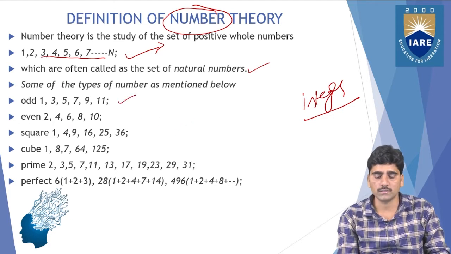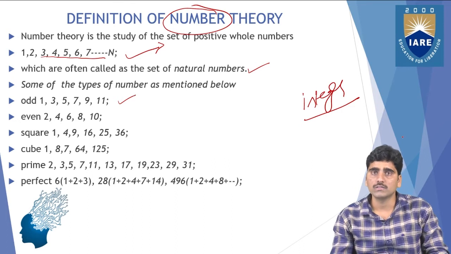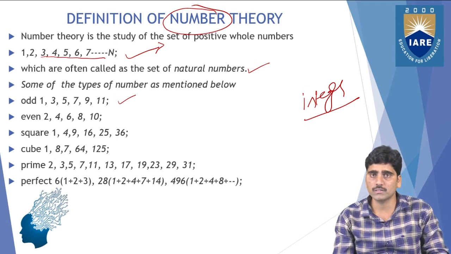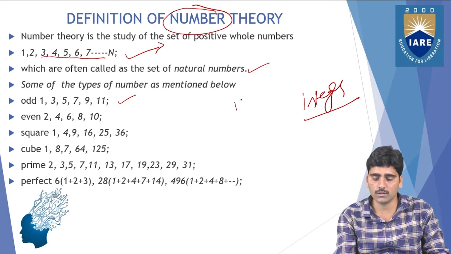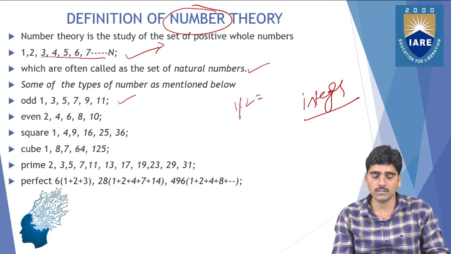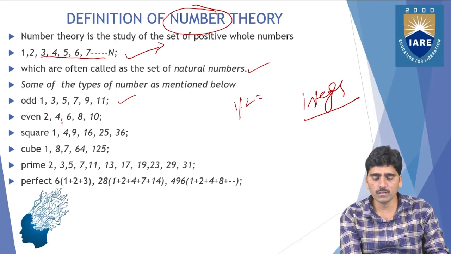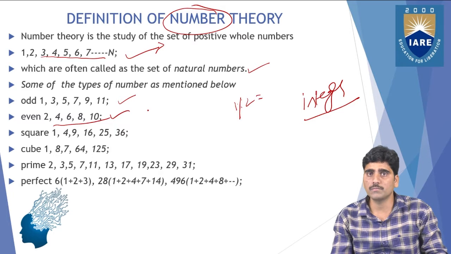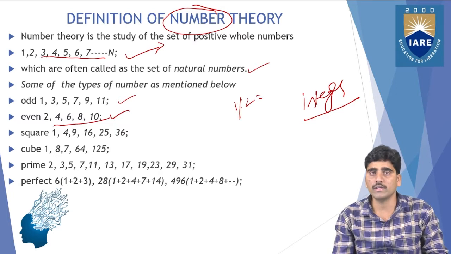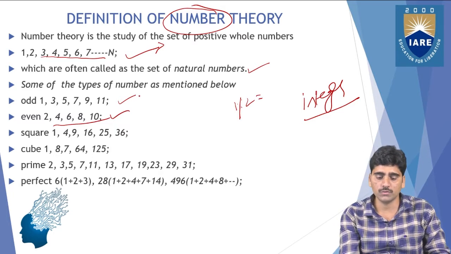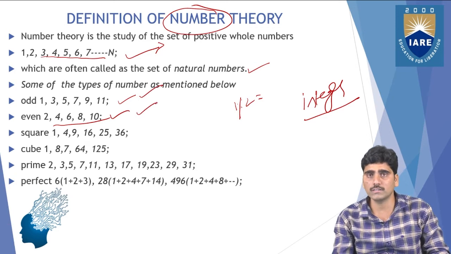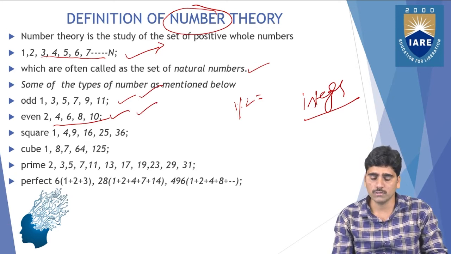First, odd numbers: 1, 3, 5, 7, 9, 11. These are odd numbers, which are not divisible by 2. For example, 1 is not divisible by 2. And even numbers are the numbers which are divisible by 2. So you can see the difference between odd numbers and even numbers.